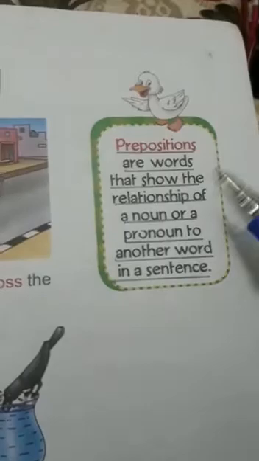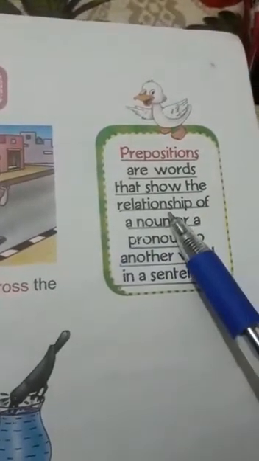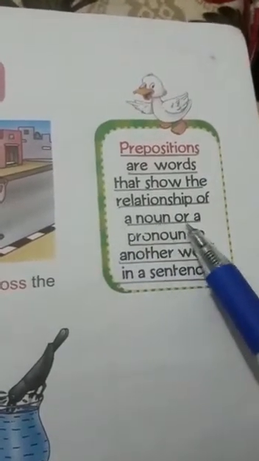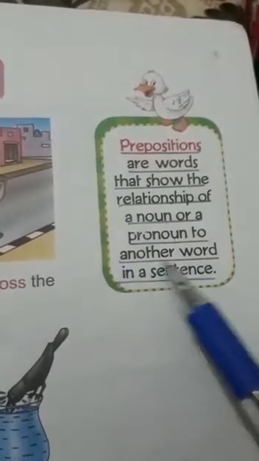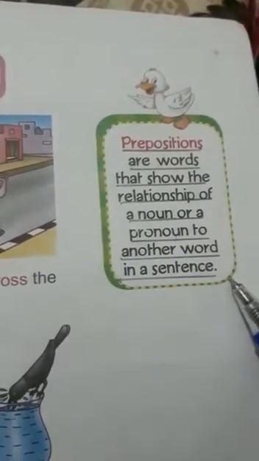Prepositions are words that show the relationship of a noun or a pronoun to another word in a sentence.